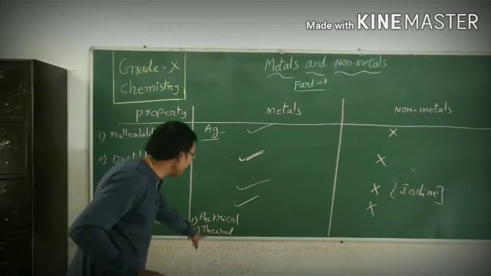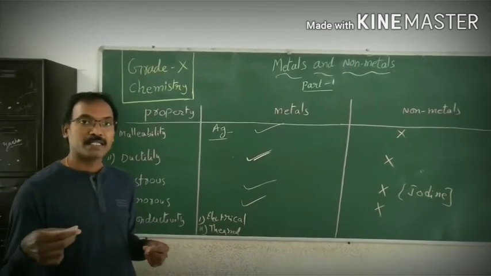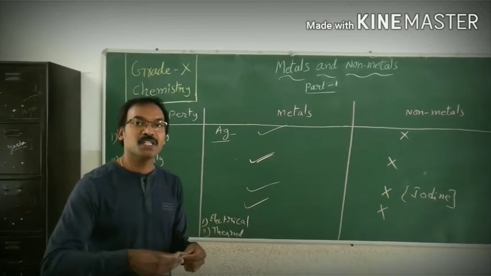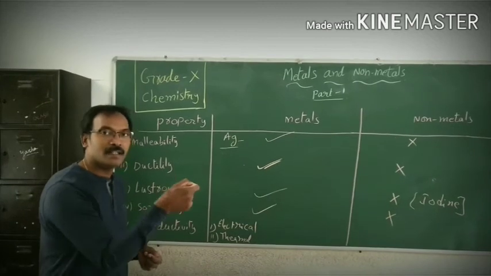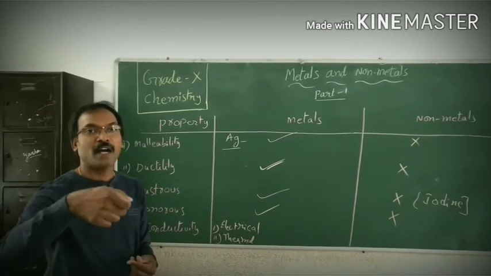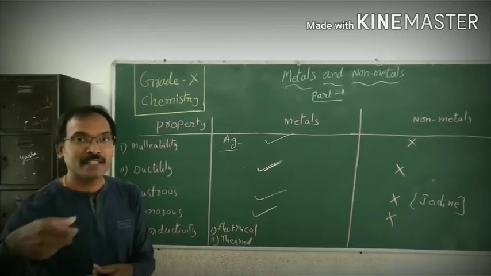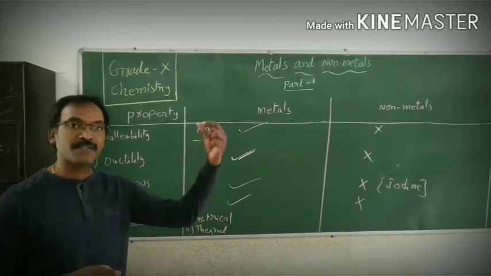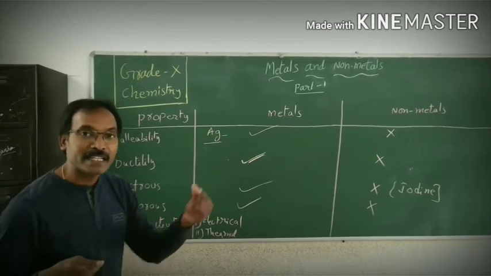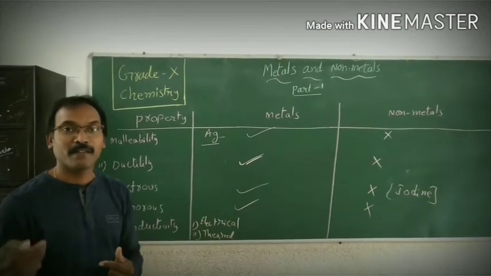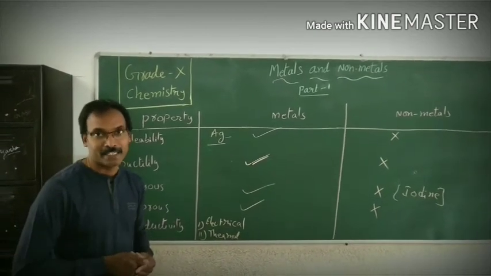And thermal conductivity means if you take a very long substance and keep one end on the flame, and after some time the heat is transferred from one end to the other end to your hand, then we say the heat is conducted. That substance conducts heat.